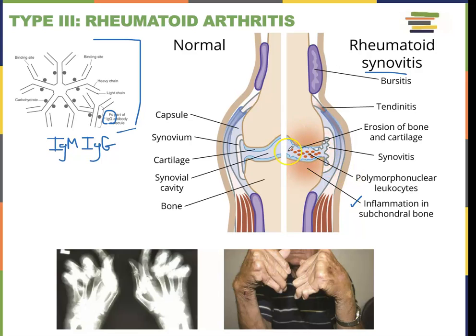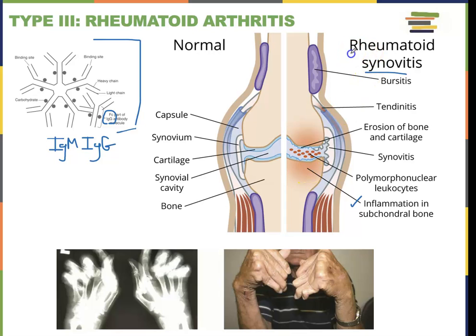And so when this rheumatoid factor embeds in here, right, it calls for inflammation, it calls for tissue destruction. And if you are in a joint, we are talking about destroying that really nice hyaline cartilage barrier that allows our bones to move freely in the joint. The hyaline cartilage protects bone from rubbing on the other bone, basically keeping that joint healthy. So if you erode that, you're going to get arthritis.